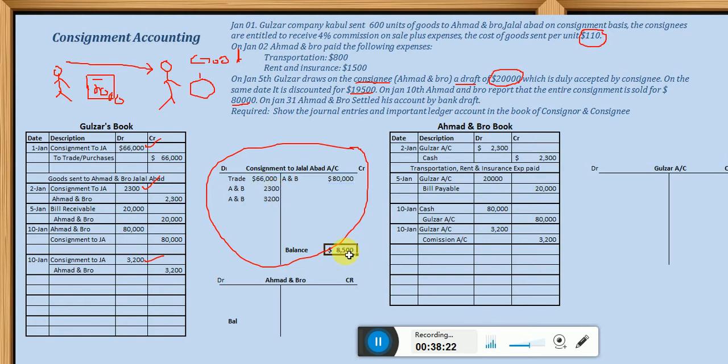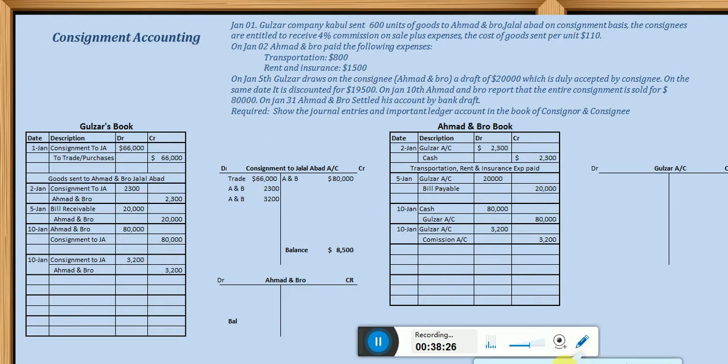So dear students, keep in mind that if the credit side is higher, it means revenue generated, there is a benefit or profit. But if the debit side is higher, it means there is a loss. Luckily, the credit side is higher, as we have $80,000, and these are the expenses. From the revenues we are subtracting all the expenses. So how much is the benefit, or the profit, earned by Gulzar?